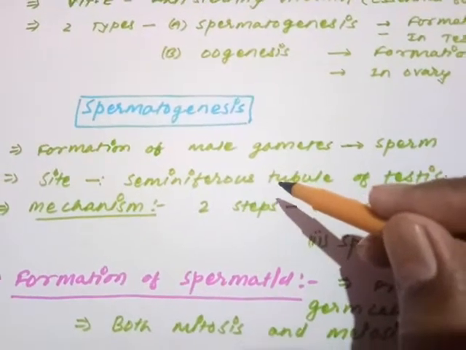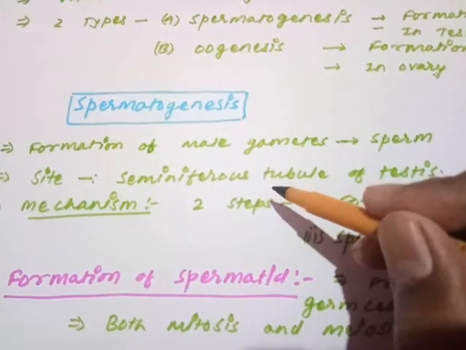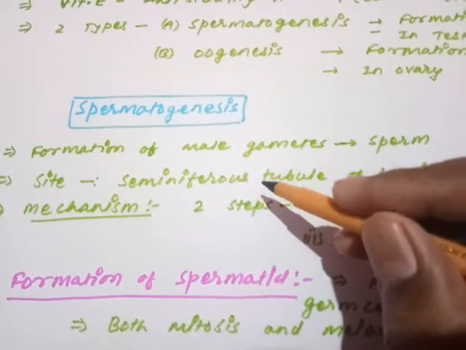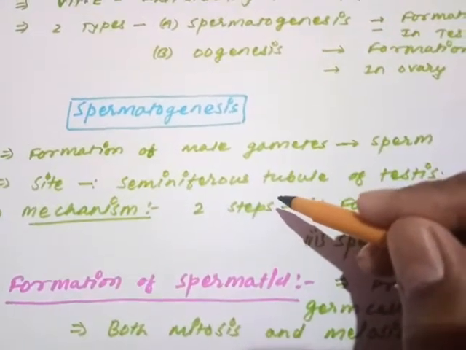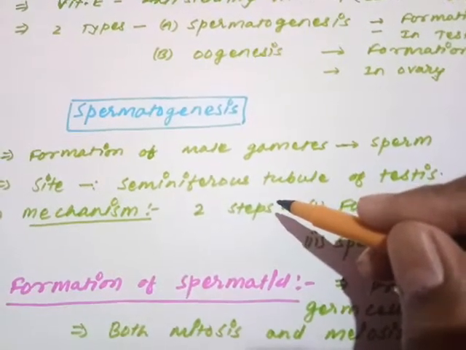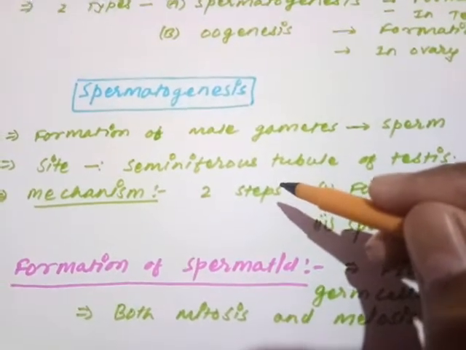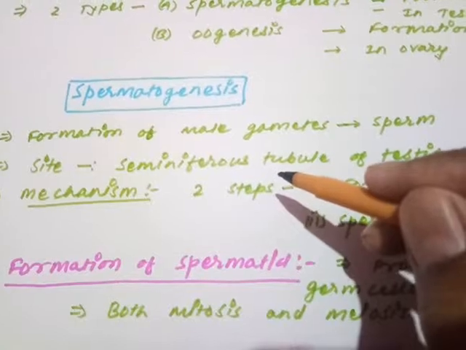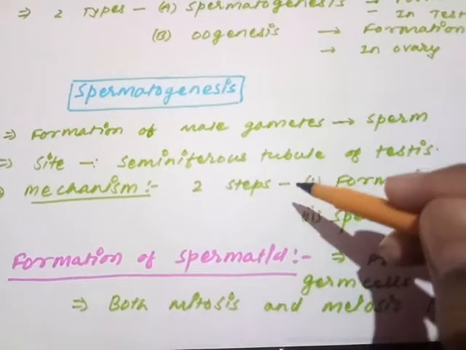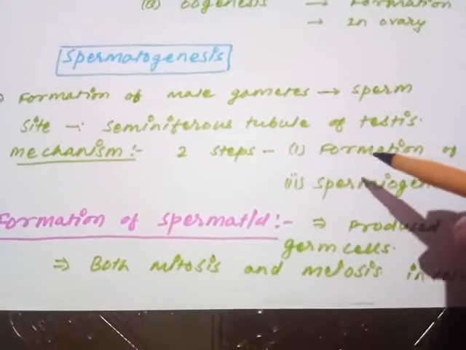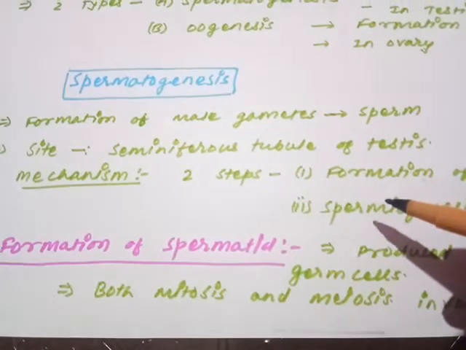You know very well from the previous lectures, again and again we are discussing that the formation of the male gamete or spermatozoa is completed in the testis, and the actual functional and structural unit of the testis is called the seminiferous tubule. So the formation of the male gamete or sperm takes place inside the seminiferous tubule of the testis. The site of spermatogenesis is the seminiferous tubule of the testis.